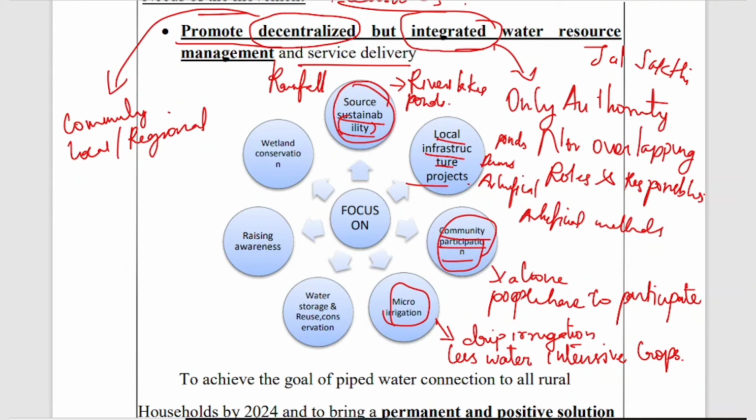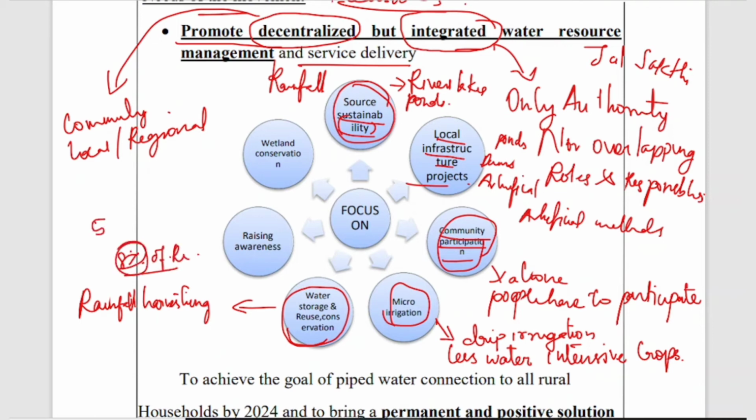Then there's water storage, reuse and conservation. That's an important thing. Water storage includes rainwater harvesting, which is an important thing we have to focus on. In the earlier point I mentioned that only 8% of India's annual rainfall is stored, right? We have to make it at least 50%. Then only, through this step, can we control the floods and also retain the groundwater level.